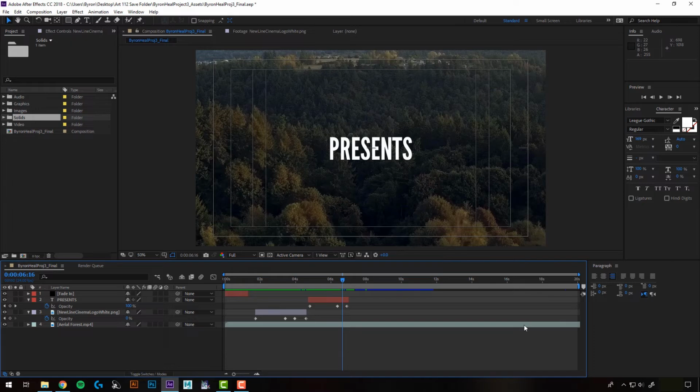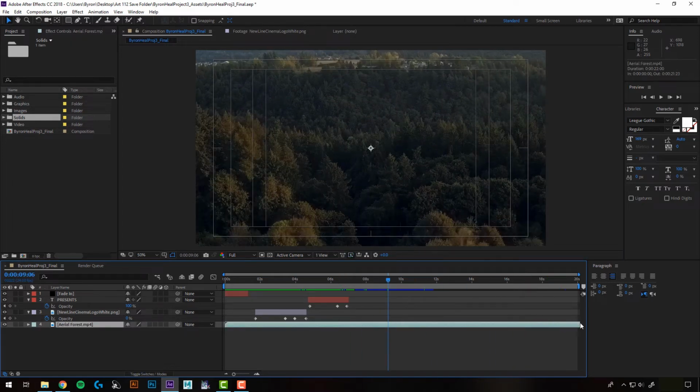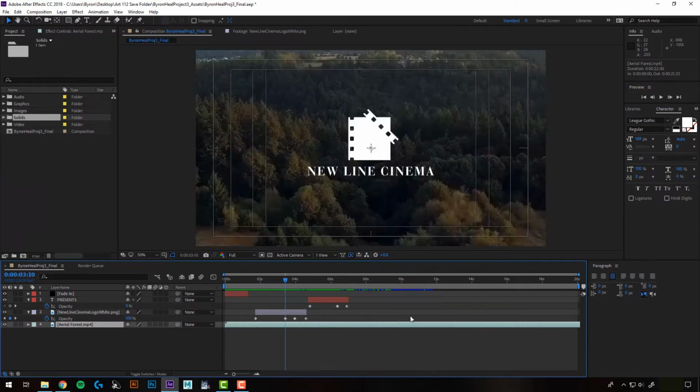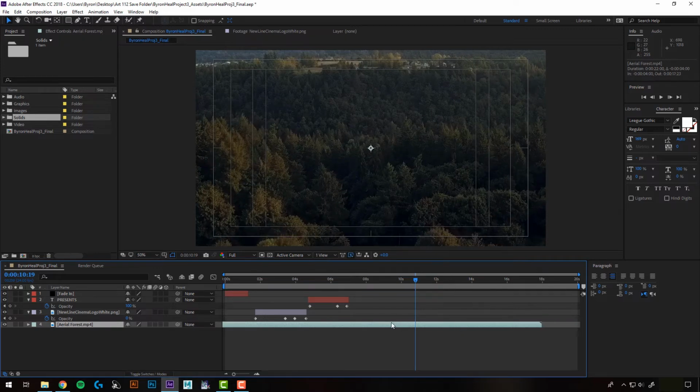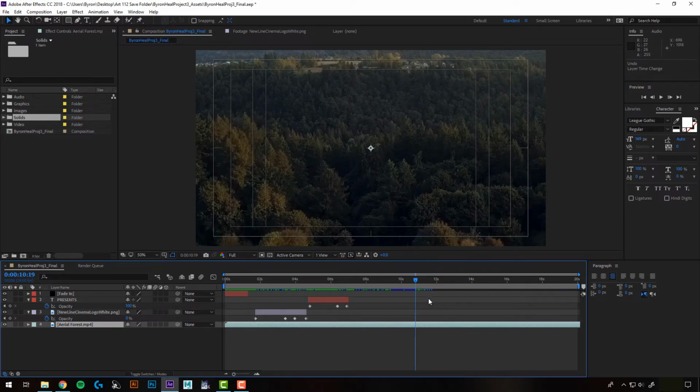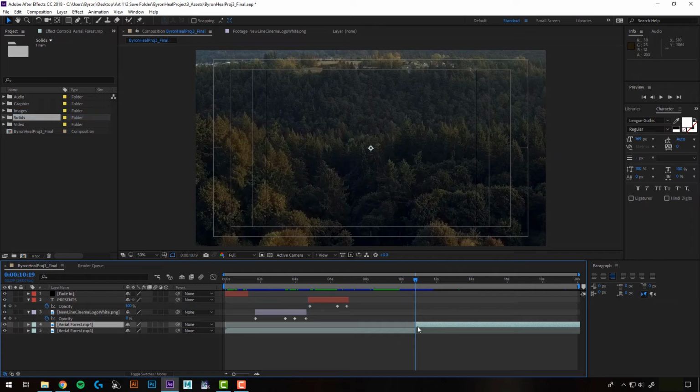Now, you'll notice with my video, if I wanted to trim it here, I can't grab the very end here because it goes off the composition. But I don't really want to move it, because if this is the exact spot, I don't want to move it in and then trim it. I'll undo that. So I'm going to show you a quick tip to make this easier. With the layer selected, I can go up to Edit, Split Layer, or you can use the shortcut Control-Shift-D, or Command on a Mac. If I hit that, what it's going to do is split my layer into two.